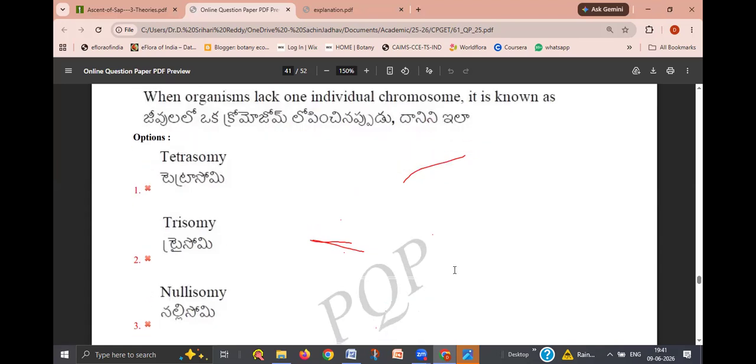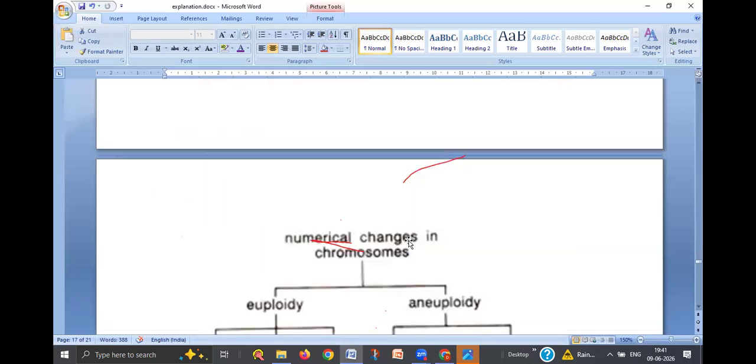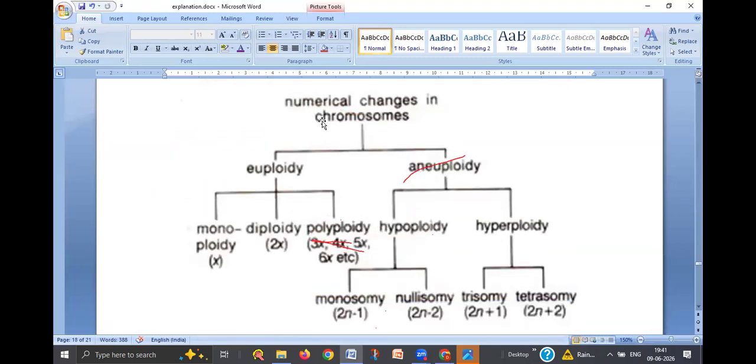Okay. So here, what we see is numerical changes in the chromosome. These are all mutations, chromosome mutations at the chromosomal level: euploidy and aneuploidy. Euploidy includes monoploidy. If there is a single set of chromosomes, usually in the gametes, we see a single set of chromosomes, shown as x or n. Monoploidy is a single set of chromosomes. Diploidy: after fertilization, in the zygote we see the diploid condition. That means two sets of chromosomes, one from the male parent and another from the female parent. So there are two sets.